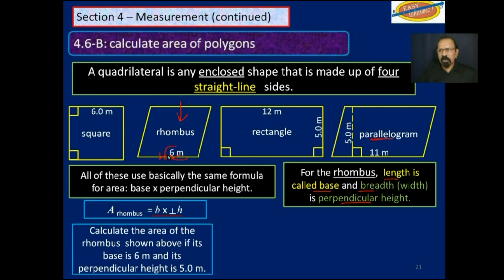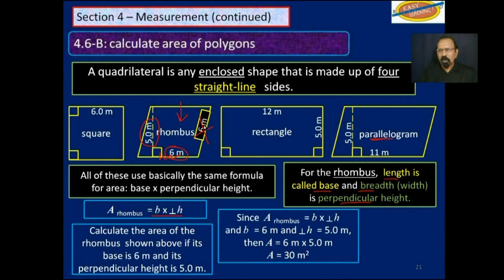If this is 6 meters, and the perpendicular height here is 5.0 meters, as I said, in all these four shapes it is the same formula. The base times the perpendicular height, not the slanting height. So base times perpendicular height. For the rectangle, we will call that length times breadth.